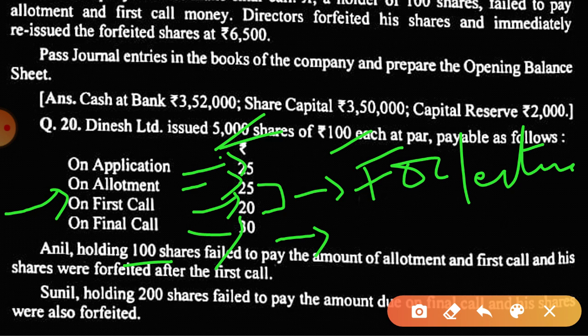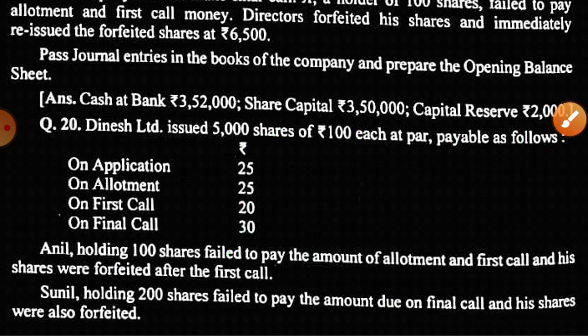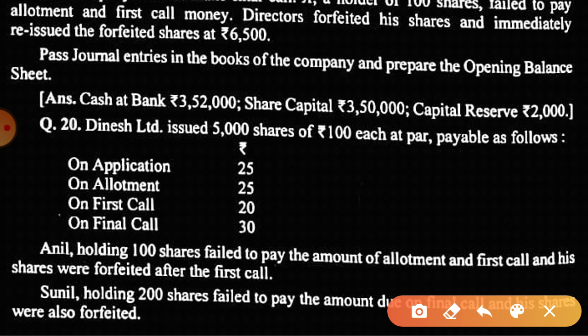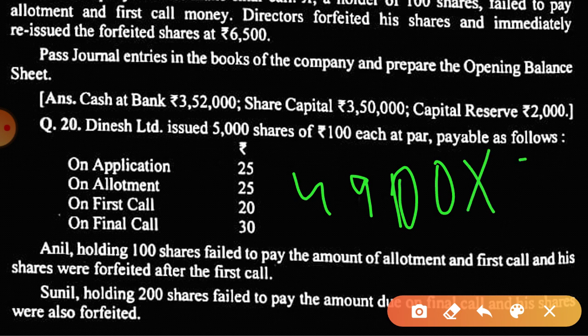The final call money will be 4900 into 30. This will be the amount called at the time of the second and final call. The company will not make the call on all 5000 shares. Is this clear?